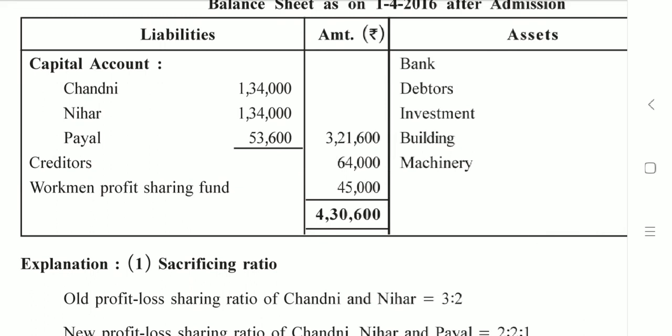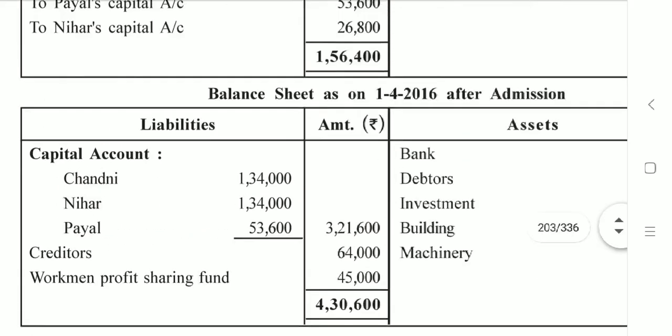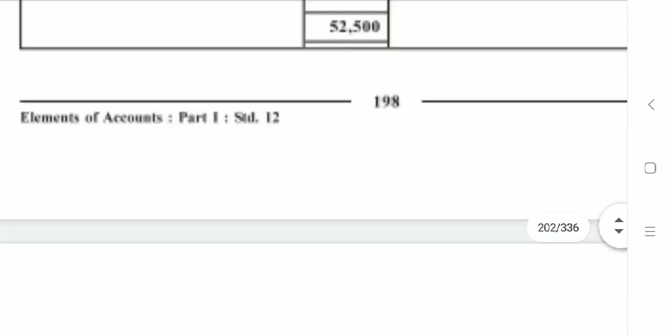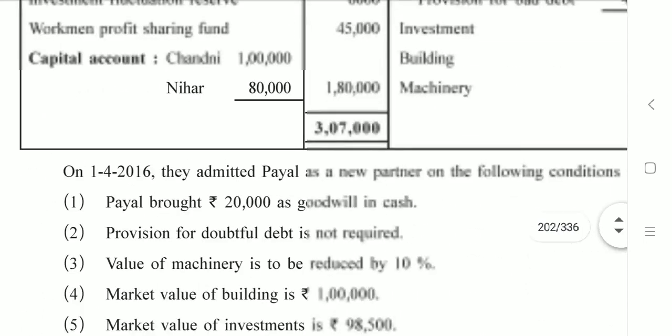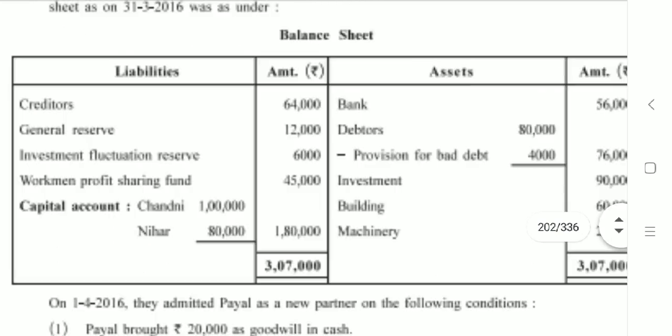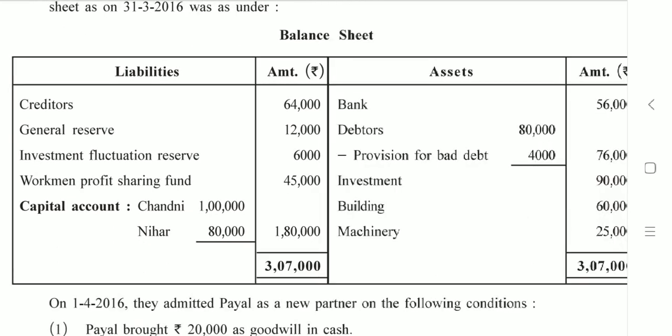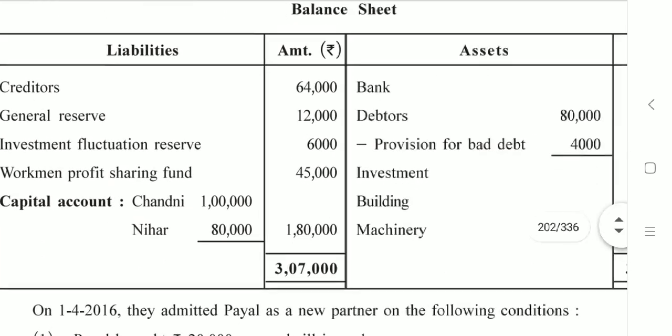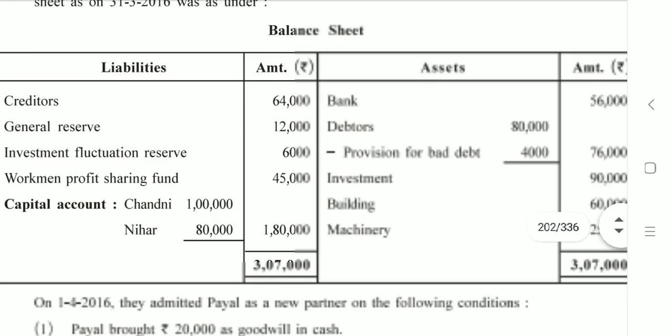After creditors, below creditors, it is written 45,000 as it is in the old balance sheet. Alright? Coming back to the old balance sheet, we are done with the liabilities side completely.